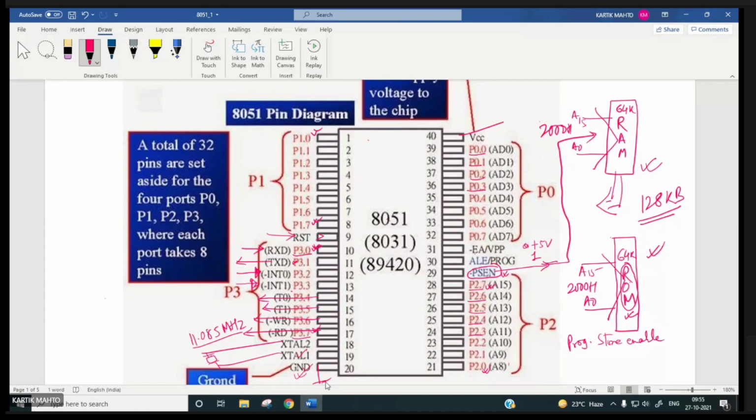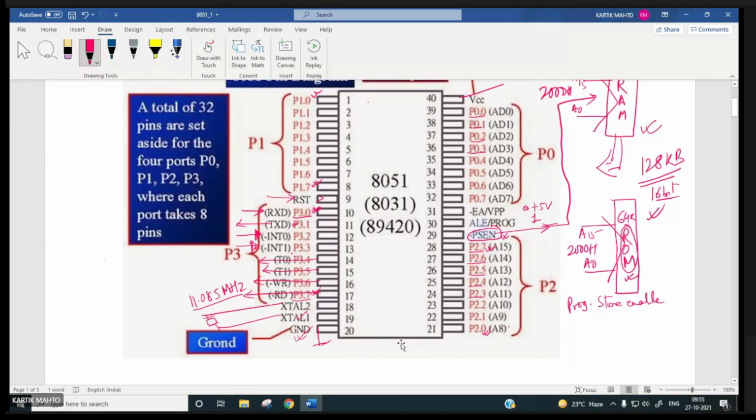Even so, the address is of 16-bit. Here, the address will be 16-bit. Here, the address will be 16-bit.